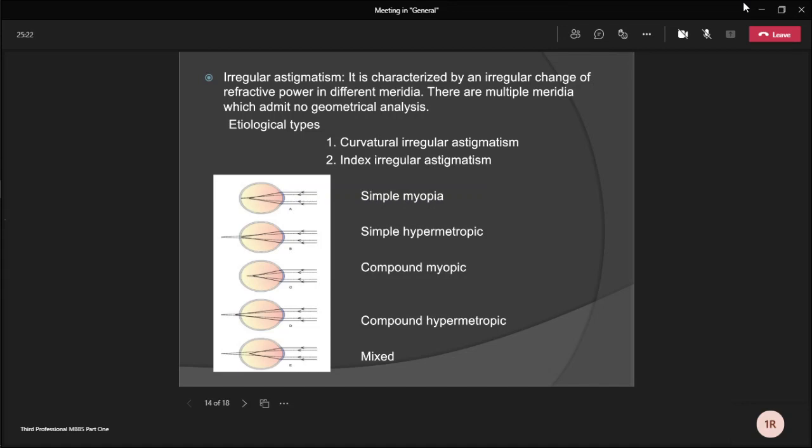Clinical features are defective vision, distortion of the object, or polyopia, that means seeing multiple images. In signs, mainly in retinoscopy, there may be an irregular pupillary reflex. Slit lamp examination may reveal corneal irregularity or keratoconus. For treatment, optical treatment is usually given by contact lenses, which replace the anterior surface of the cornea for refraction. Sometimes PTK, that means phototherapeutic keratectomy, is done, and surgical treatment is indicated in extensive corneal scarring and consists of penetrating keratoplasty.